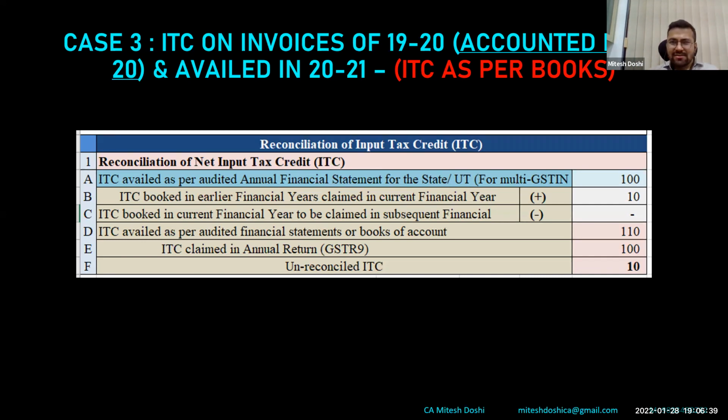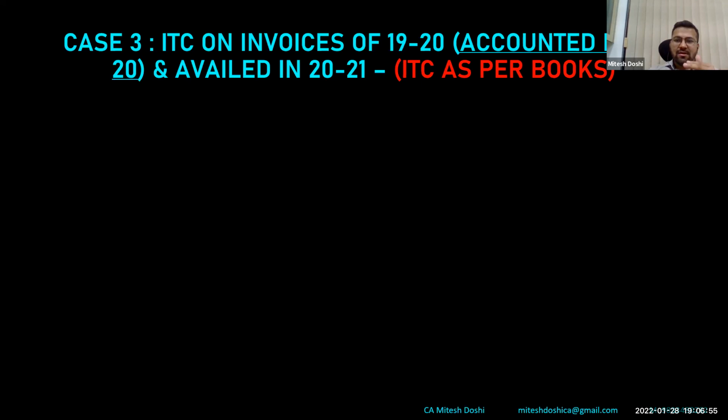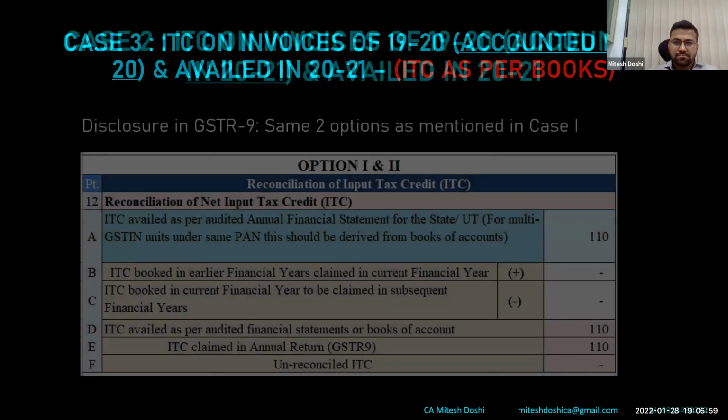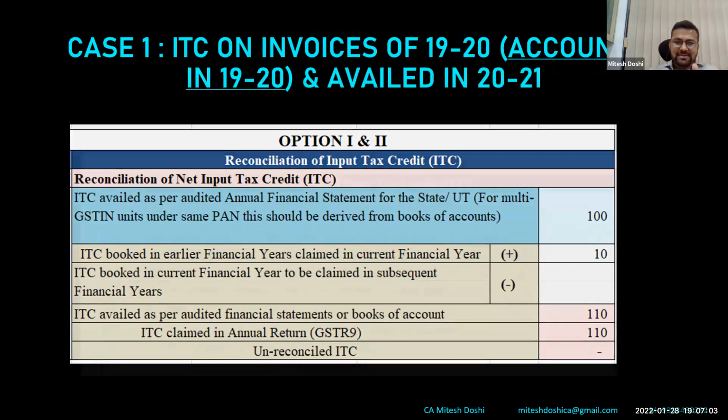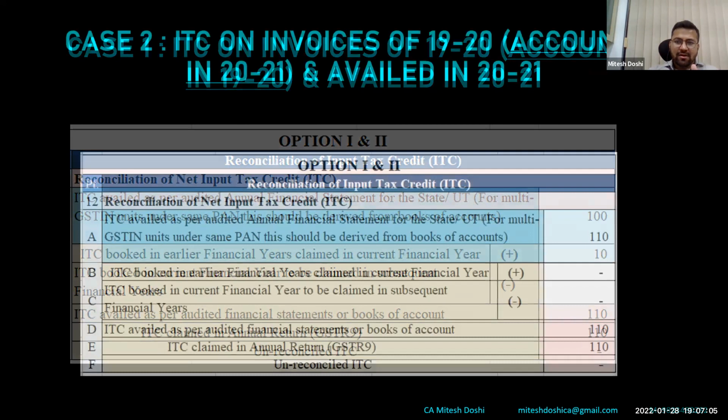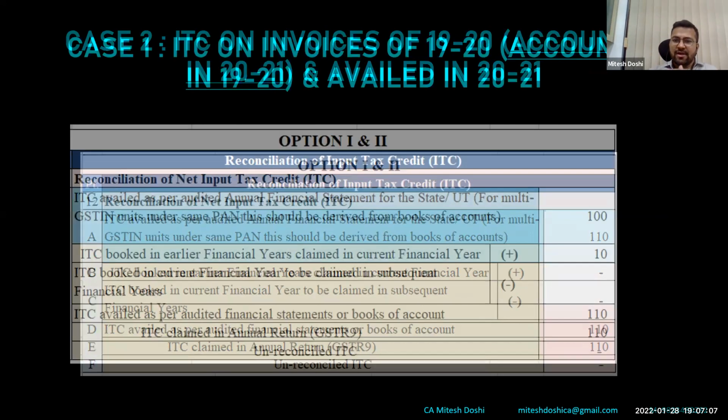So ideally, this is not proper in my view. Therefore, I believe that ITC as per 3B is the right approach one should follow. Now, people say that if we follow the ITC as per 3B approach, what is shown in table 6B, for example, if we take this example, what is taken in 6B is auto-populated in table 8B.